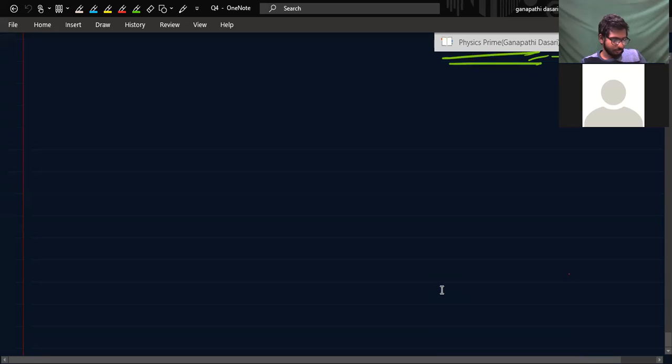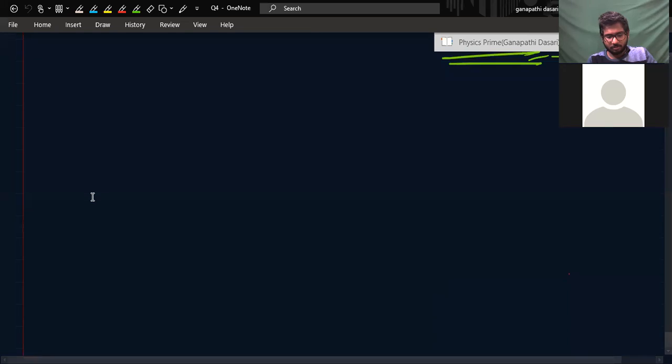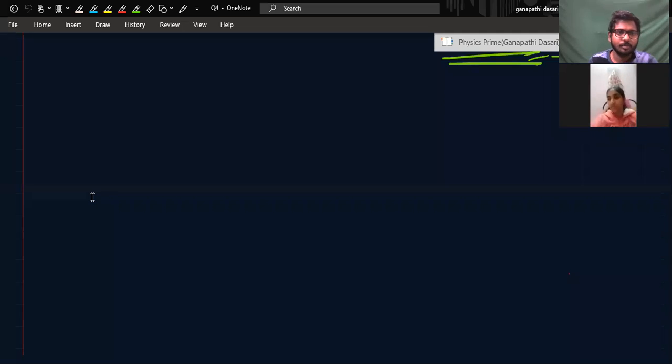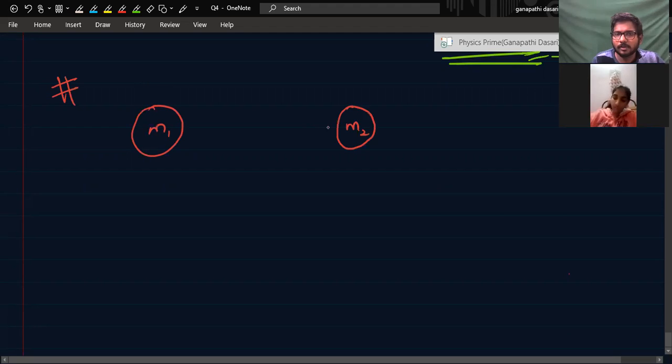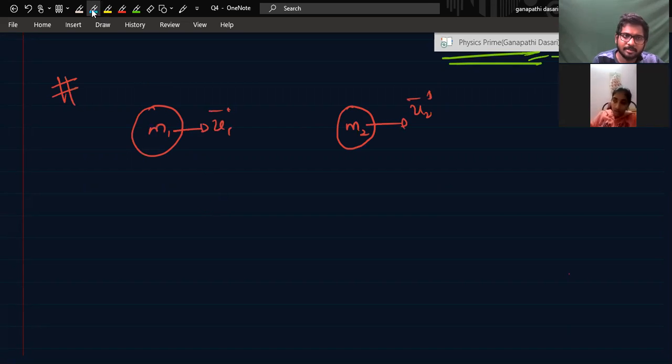Then we'll see some other important conclusions. In this given situation, I took these two balls, M1, M2. M1 is going with U1 velocity, and M2 is going with U2 velocity. And we derived formulas, right? For head-on collisions. Here I'll ask you one thing.